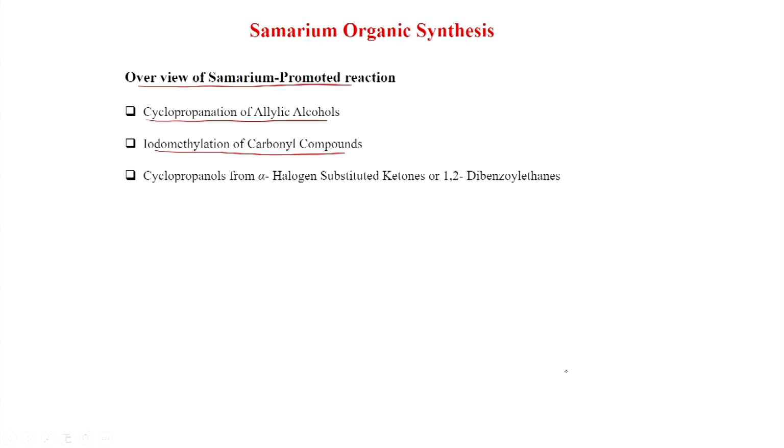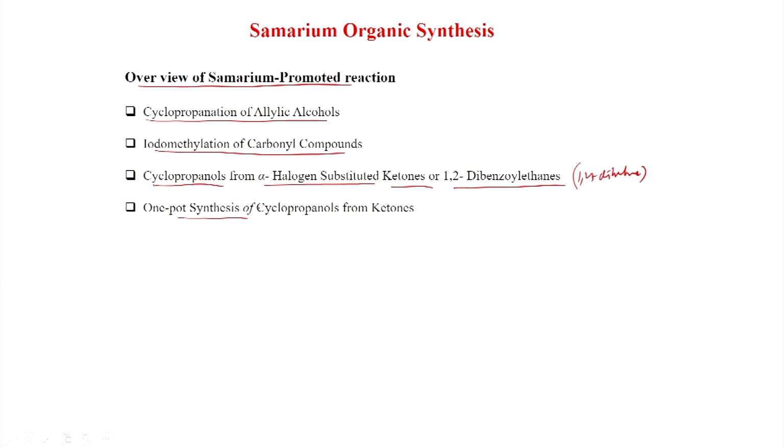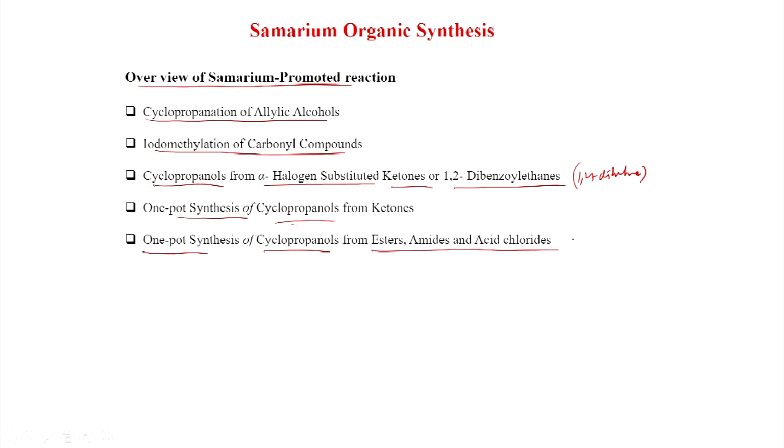Now, we will discuss an overview of samarium promoted reactions: cyclopropanation of allylic alcohols, iodomethylation of carbonate compounds, cyclopropanols from alpha-halogen substituted ketones or 1,2-dibenzoyl ethanes. This is actually a 1,4-diketone that we will see, and one-pot synthesis of cyclopropanols from ketones. Also one-pot synthesis of cyclopropanols from esters, amides and acid chloride. So, this samarium chemistry is very rich to generate cyclopropane as well as the cyclopropanol that we will see.